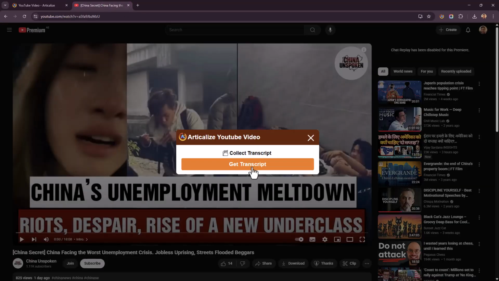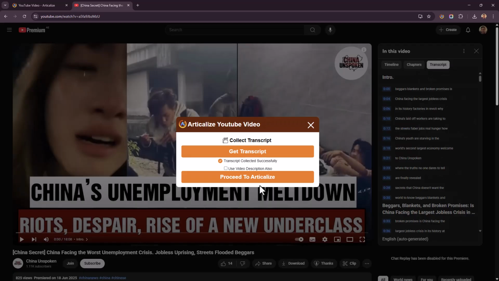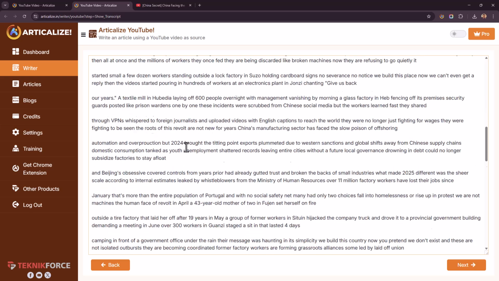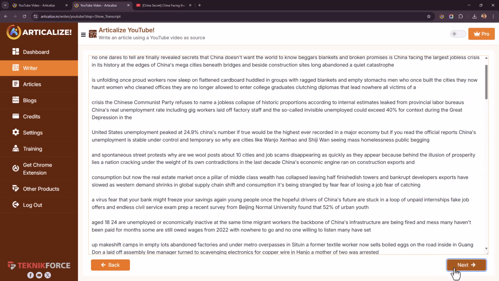And you can just click on Get Transcript. It automatically shows you the right option for every website. And once it's got the transcript, just click on Proceed to Articleize. And you will see the transcript on the screen. If you want to change it in any way, you can. Otherwise, just click on Next.